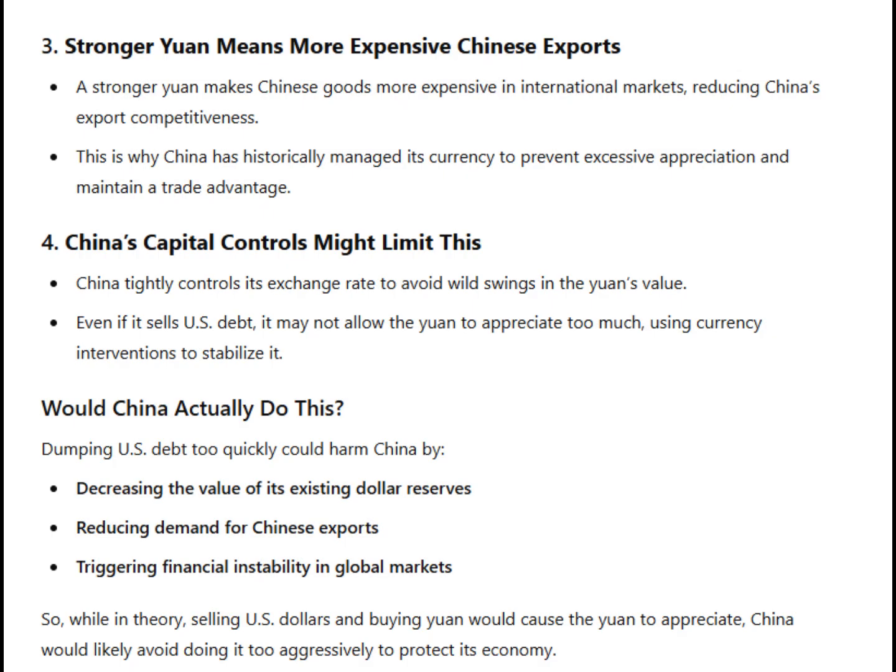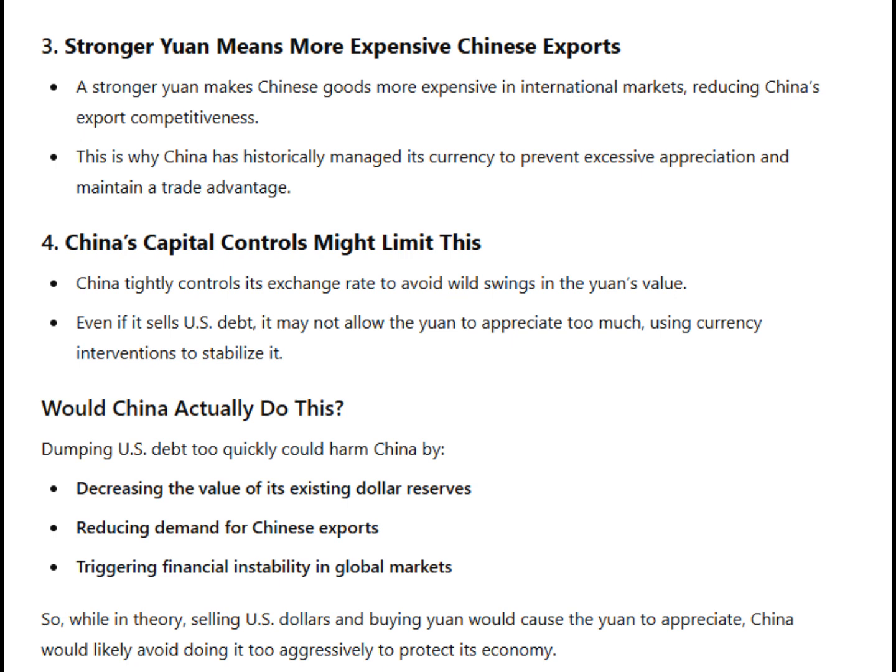3. Stronger yuan means more expensive Chinese exports. A stronger yuan makes Chinese goods more expensive in international markets, reducing China's export competitiveness. This is why China has historically managed its currency to prevent excessive appreciation and maintain a trade advantage.